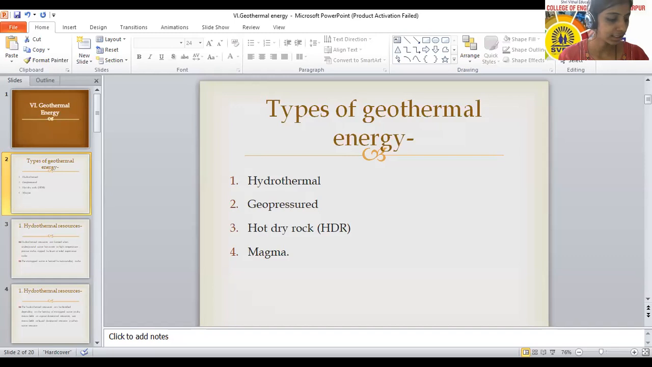So, in the last session, we saw what geothermal energy is, how geothermal energy is formed, how it can be utilized for further applications, and what the advantages and disadvantages of geothermal energy are. So, in this session, we are going to see about